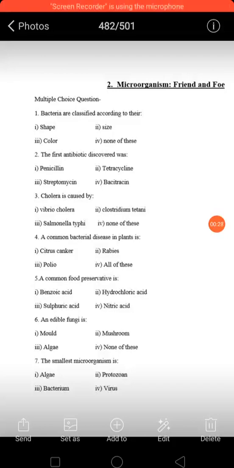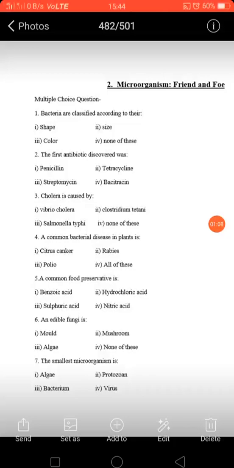So, your first question is MCQ questions, in which first one is bacteria are classified according to their, options are shape, size, color, and none of this. So generally bacteria are classified based on their shapes. Bacteria are having various shapes, like they are shaped like a rod. So rod shaped bacteria are there, round bacteria are there, spherical bacteria are there. So based on their shape, these bacteria are divided. So option second, size, that would be correct.